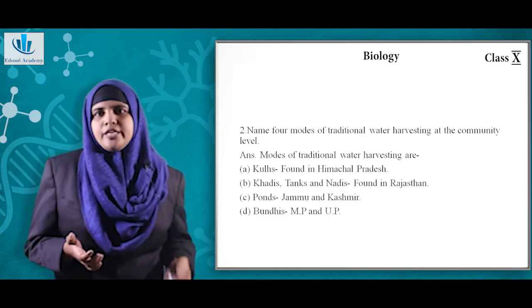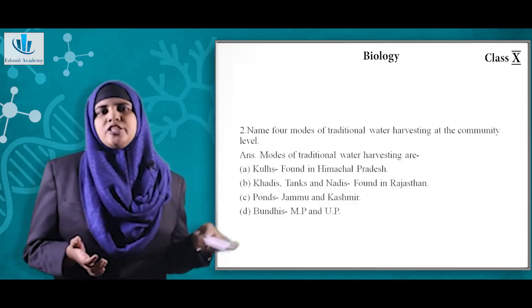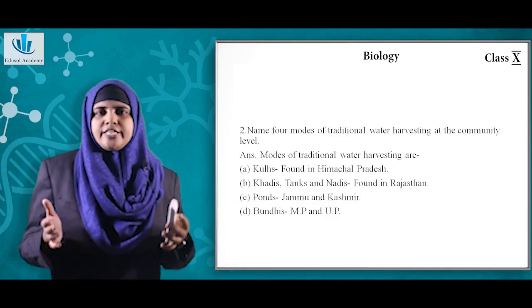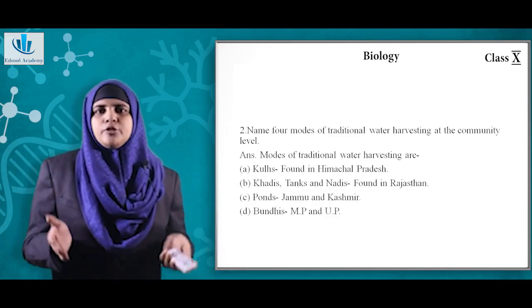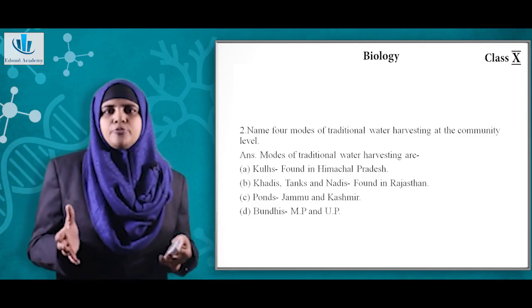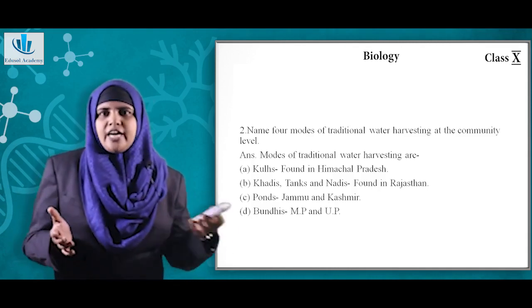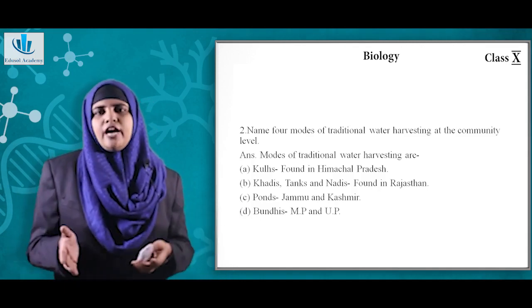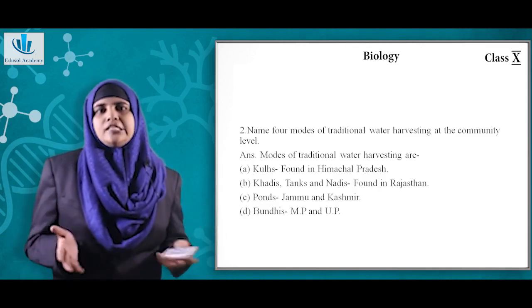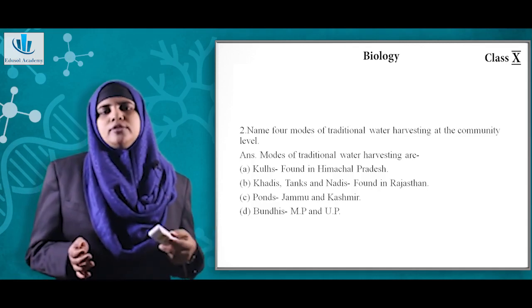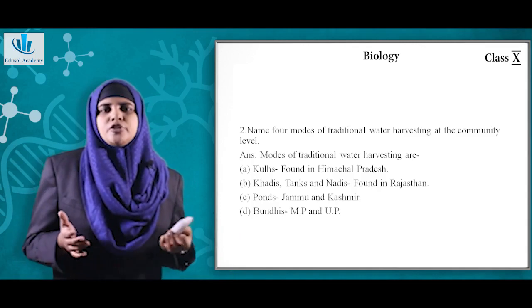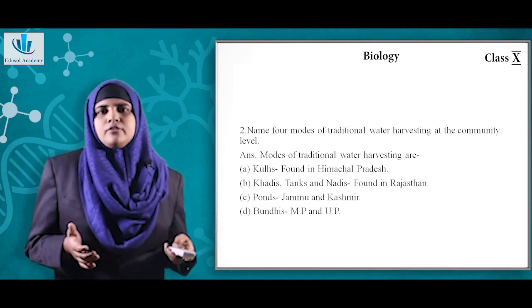Now coming to: name four modes of traditional water harvesting at community level. This is about the ancient traditional water harvesting systems. You can write whatever examples you want. These are the examples which I have selected. One is kuls found in Himachal Pradesh. Then we have khadis, tangs and nadis found in Rajasthan. Ponds in the state of Jammu and Kashmir. And then bundis in Madhya Pradesh and Uttar Pradesh.